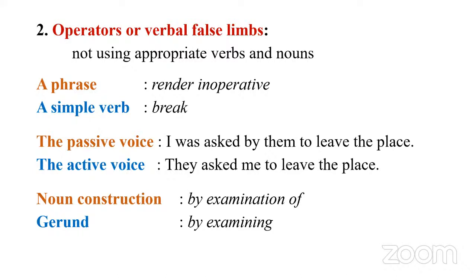Instead of that, we say something is rendered inoperative. What? We want to sound sophisticated, but readers are not interested. Instead of that, we can go for a simple verb. In a similar way, instead of going for the passive voice, we can go for the active voice. For instance, I was asked by them to leave the place.